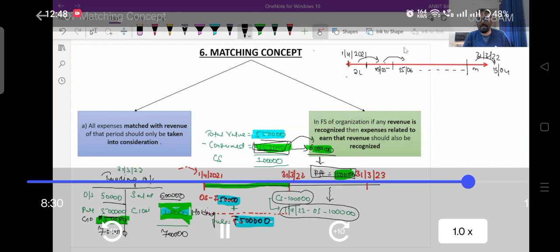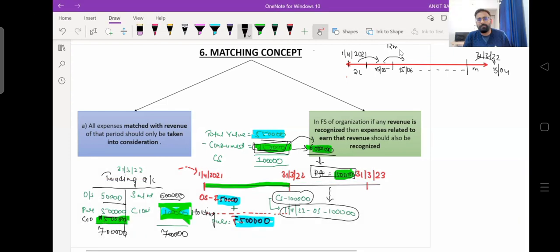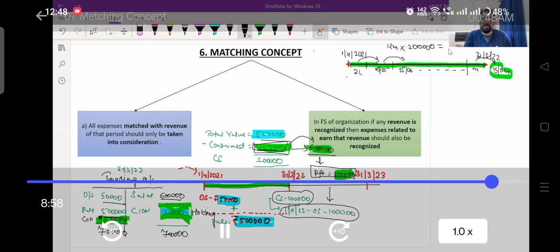So definitely you will say the due expense is for 12 months because I have provided services for 12 months. Let's suppose I'm working as a manufacturer, right? So I have done manufacturing for Tata Limited for these 12 months, right? But actually in cash they are paying me 11 months in this year. This remaining 1 month salary they are paying me in the subsequent year, right? But here Tata Limited will record salary for 12 months, not for 11 months. What is the reason? Just because of the matching concept.